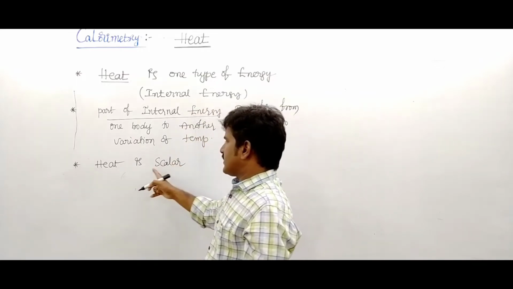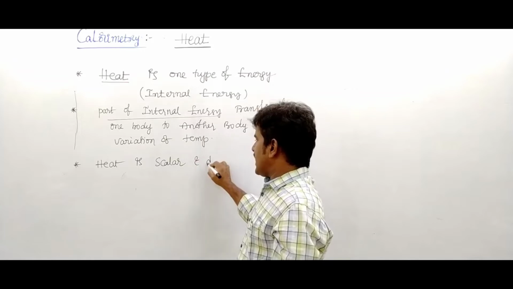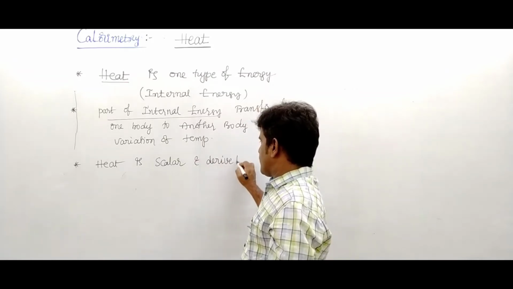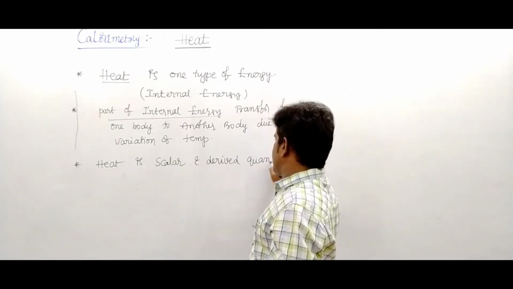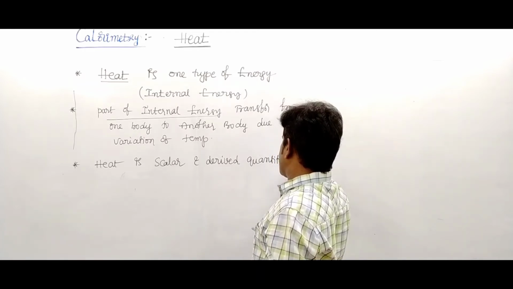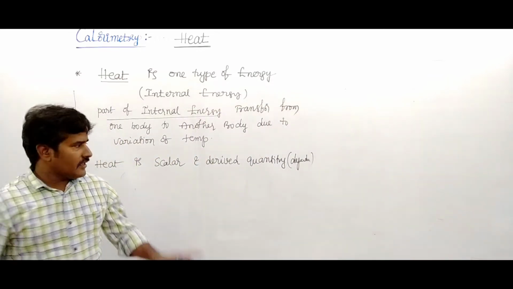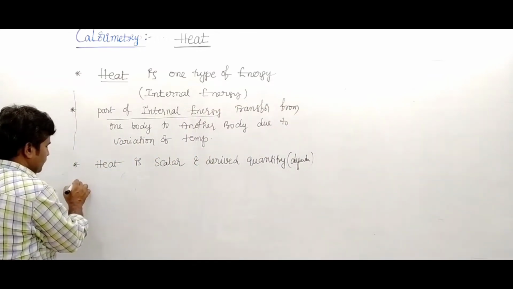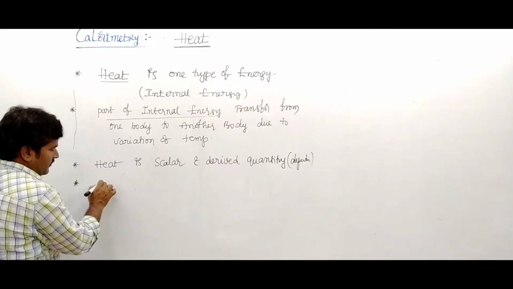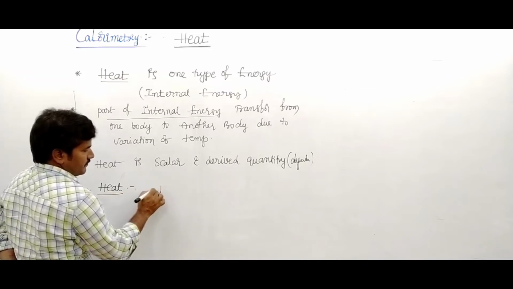Since it is one type of energy, it is a scalar quantity, and a derived quantity. Derived quantity means dependent quantity. The SI unit of heat is joule.